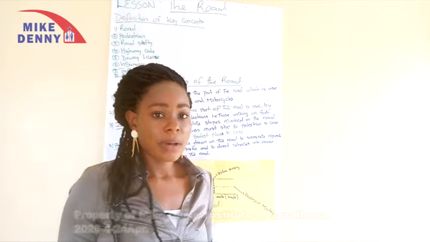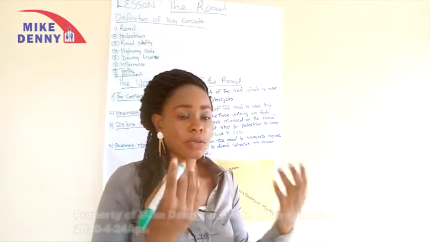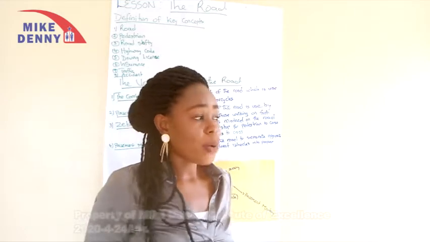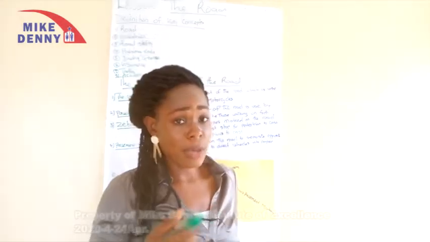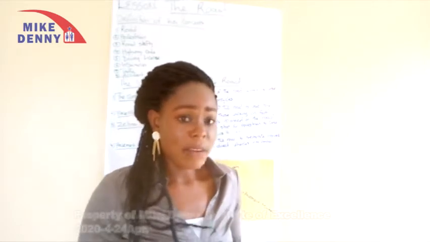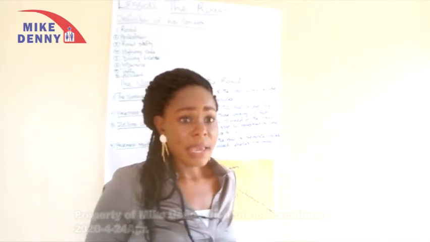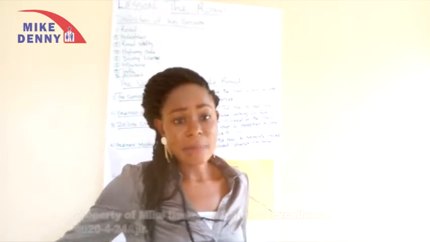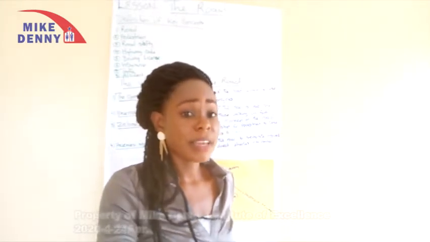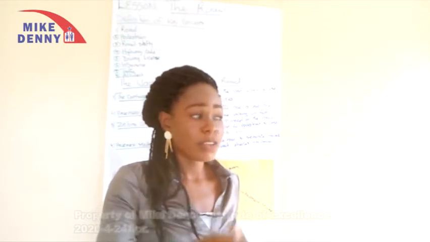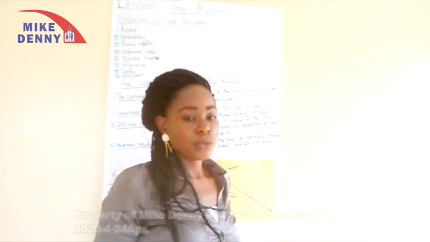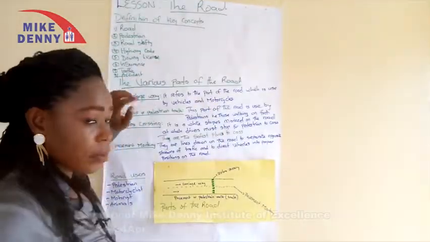For example, I may belong to an insurance company and I am a driver, or let's say I have a car and I go and insure my car. Every month I'm going there to pay a certain amount of money. One never knows. There may be a time where another car comes from behind and hits my car. The insurance company will have to intervene during this time in order to give me some money to cover up their loss. So that is what insurance refers to.